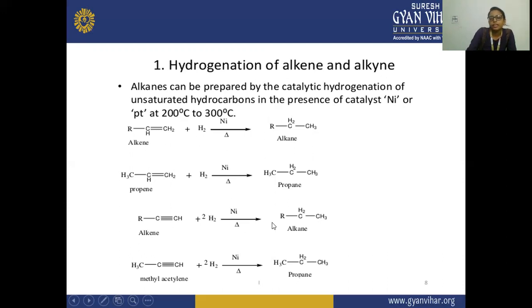Here we have directly shown that when alkyne is reacted with hydrogen, there is a formation of alkane. Here we have taken the example of methyl acetylene, or you can say propyne. And when we heat it with two molecules of hydrogen in the presence of a nickel catalyst, there is a formation of propane.